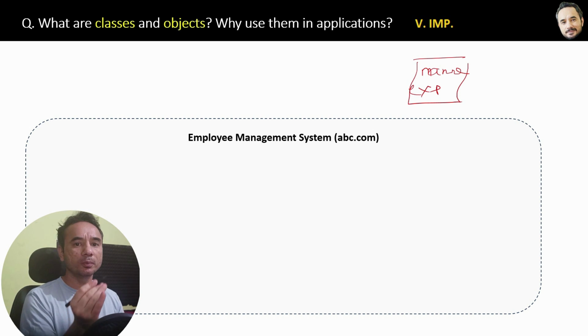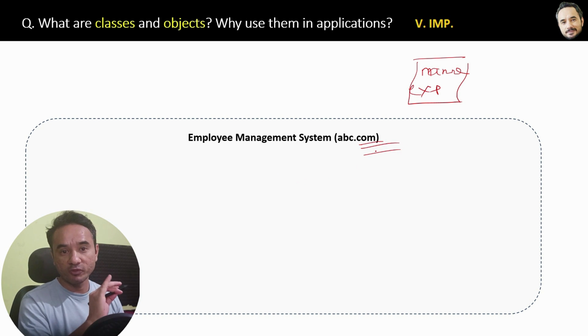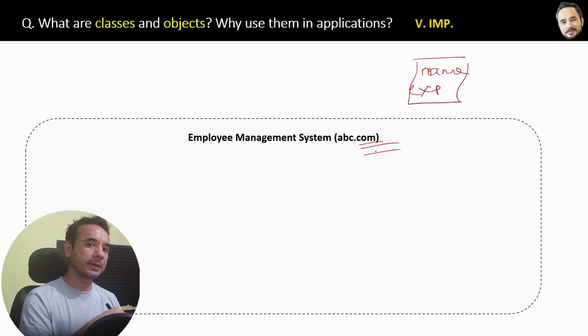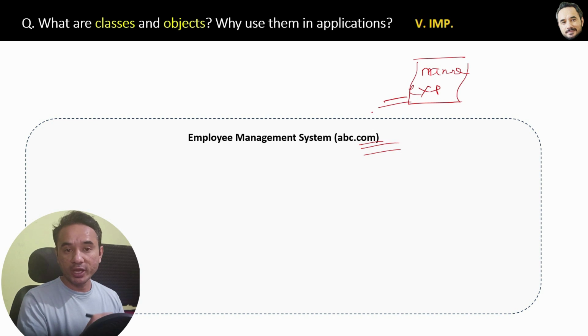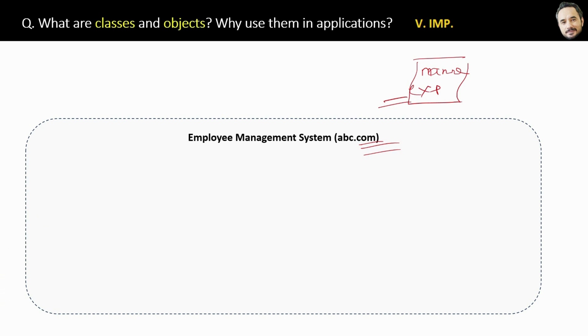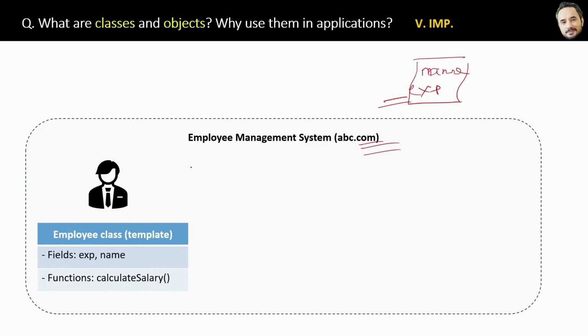Now if you want to make this process online, then you can create an abcd.com website that is like an employee management system. Like the offline paper form template where you have name, experience, etc. fields, here also you can create classes in your application, like the Employee class, which is like a template only, with fields like experience, name.